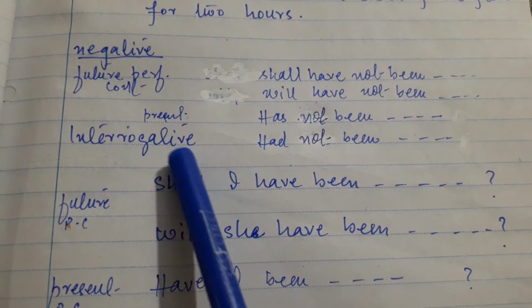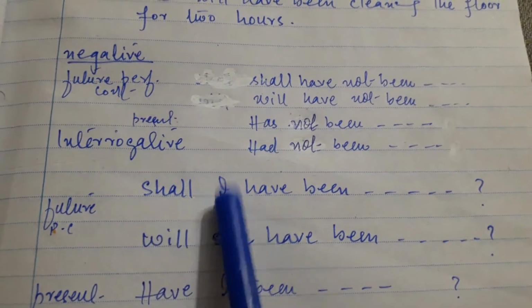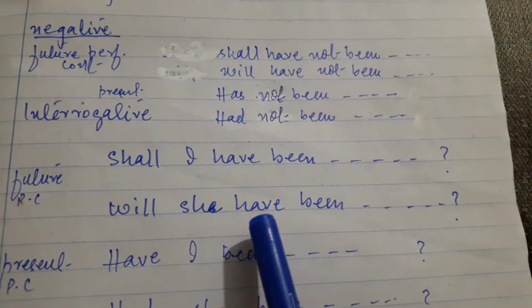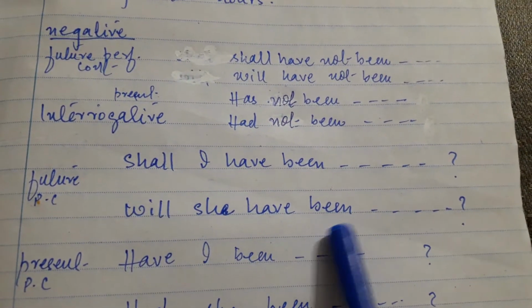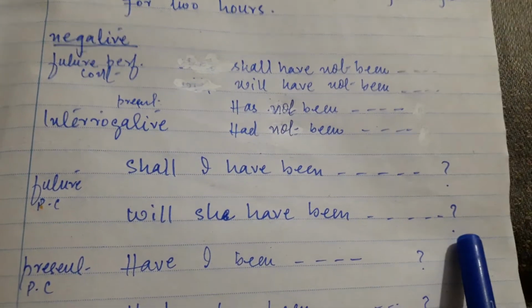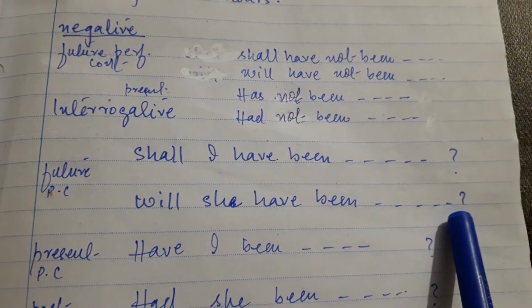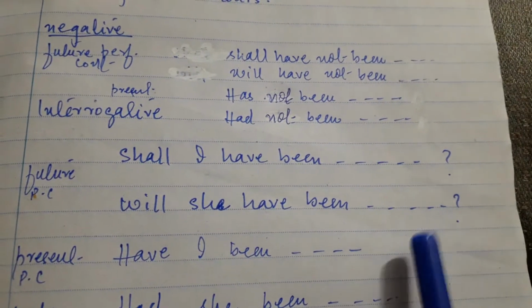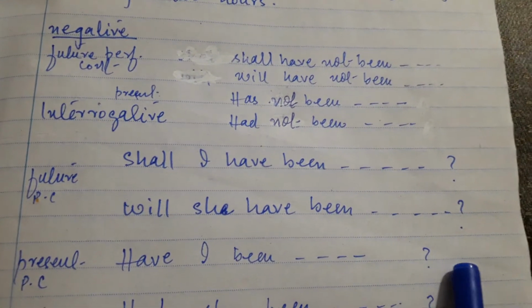Now, how to make the question, the interrogative? Obviously, again, the main helping verb comes at the beginning. Shall I have been cleaning the floor, and the rest of the wordings of the sentence. Will she have been? Then complete the sentence, then the question mark. Putting the question mark is a must. According to the rule, if you are not putting the question mark, then you will lose your half marks.